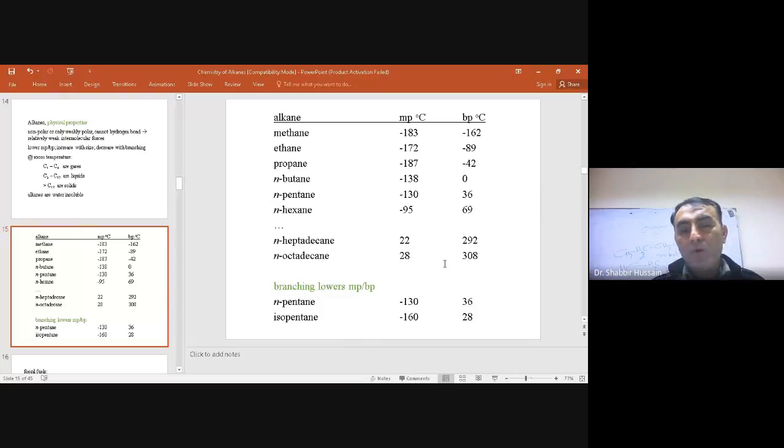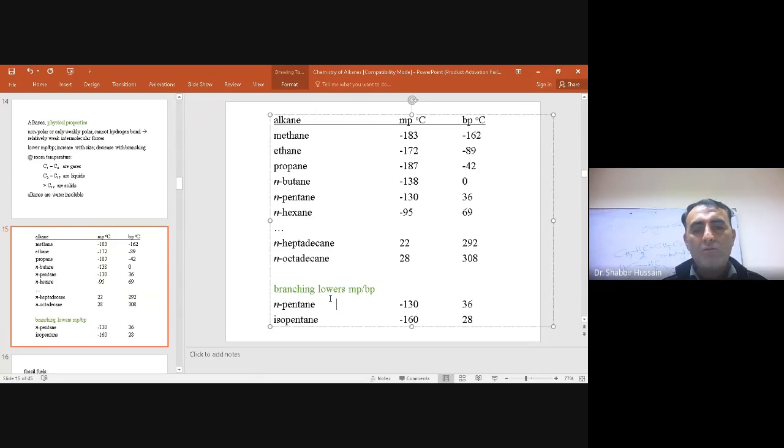But remember one thing, we have already discussed, one is normal alkane and another is isoalkanes and another is neoalkanes. Normal alkane means there is no branch, while isoalkane and neoalkane have branches. As there are more branches, its melting and boiling point are lower.